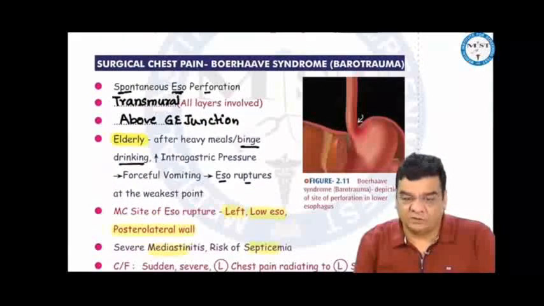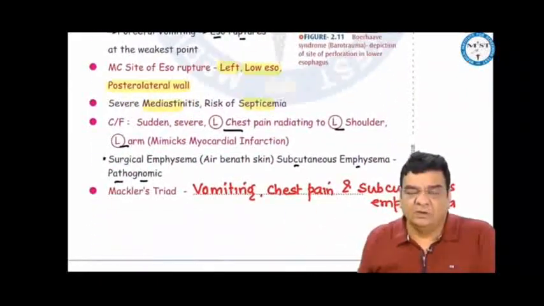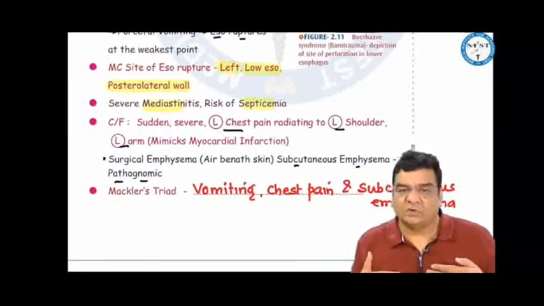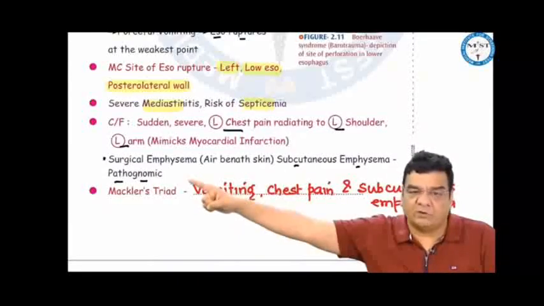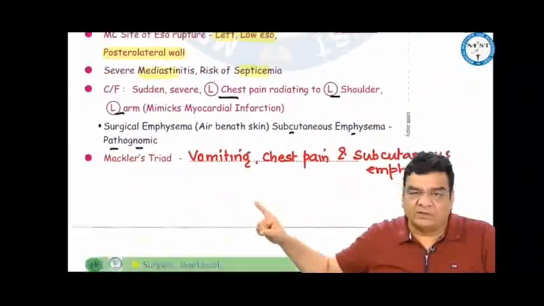Patient present with left-sided chest pain radiating to the left shoulder and to the left arm, mimicking myocardial infarction. Because of leakage of huge amount of air into the mediastinum, this air may seep into the layers of the chest wall and come to lie beneath the skin, which is called a subcutaneous emphysema or surgical emphysema, which is considered pathognomonic of Boerhaave syndrome. There is a Mackler's triad, which is vomiting, chest pain, and subcutaneous emphysema.